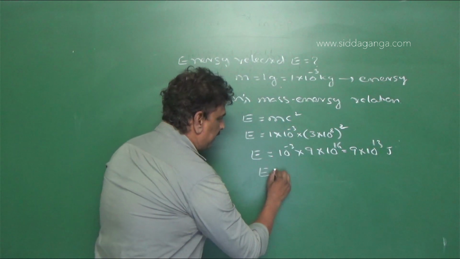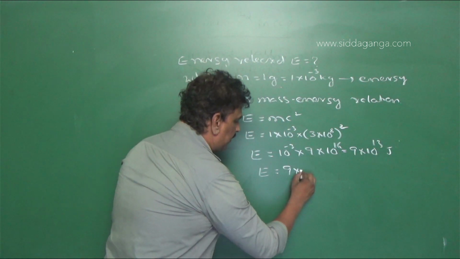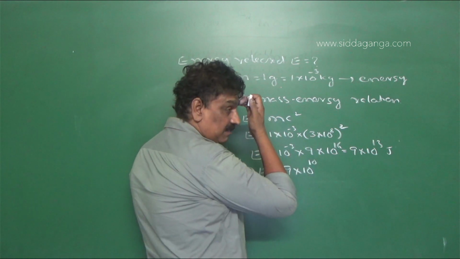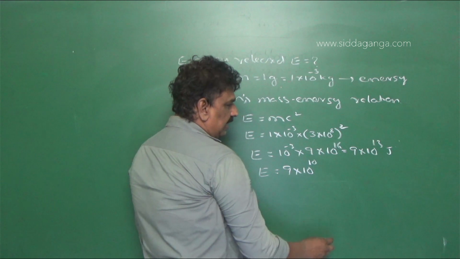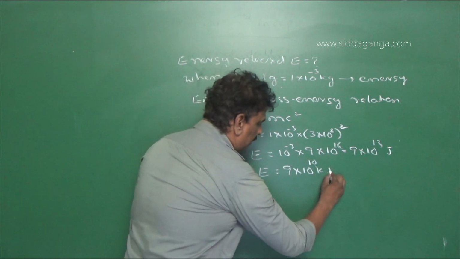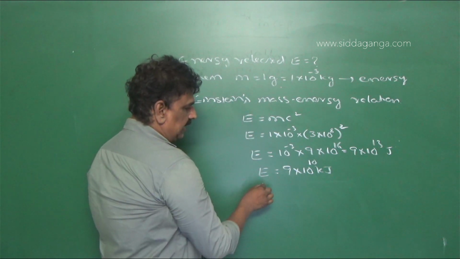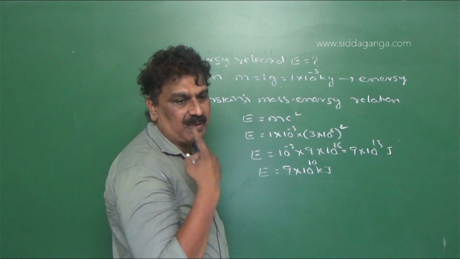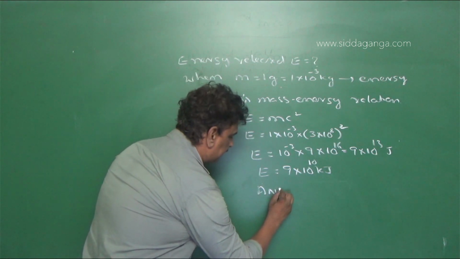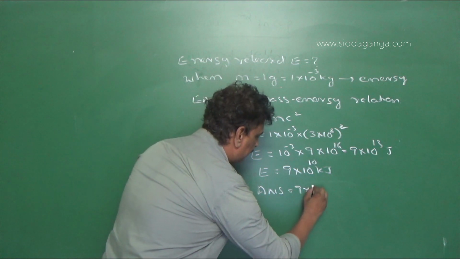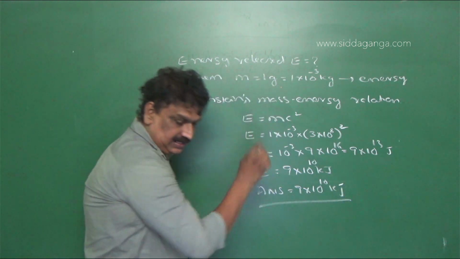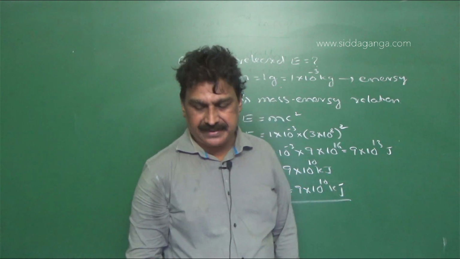So this can be written as 9 into 10 raised to the power of 10 into 10 power 3. 10 power 3 means kilo, right? Joule. So the energy released is 9 into 10 raised to the power of 10 kilojoule. So the option is 9 into 10 raised to the power of 10 kilojoule.